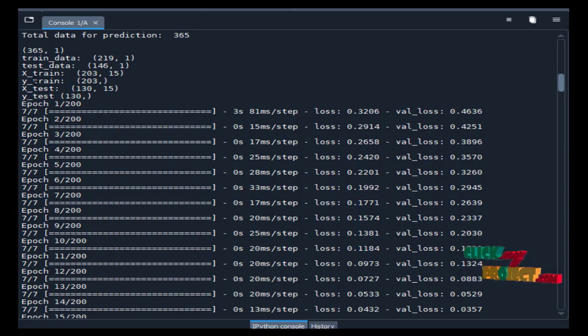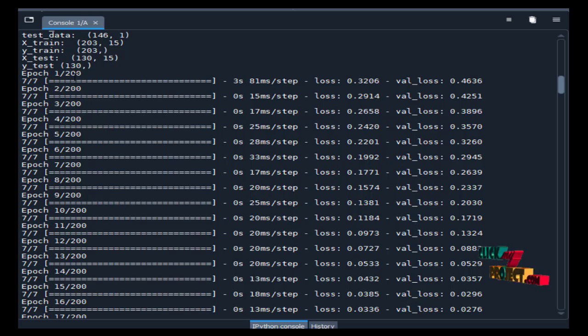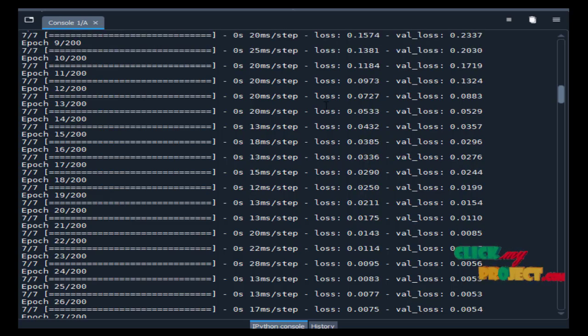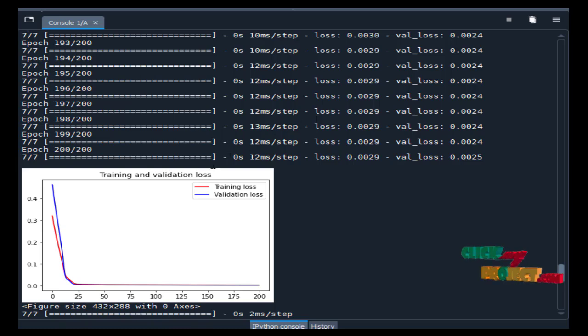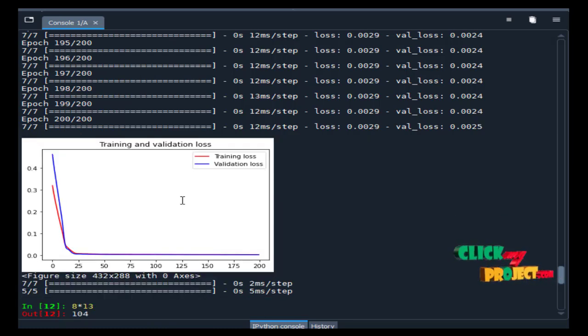And then we split the data: X train and Y train, X test and Y test. After fitting the LSTM, we run the epochs for more accuracy. Here we have 200 epochs. First is the loss, and then validation accuracy and validation loss are calculated. After this, we find the training and validation loss in this graph. And finally, we predict the value for the future of the cryptocurrency.